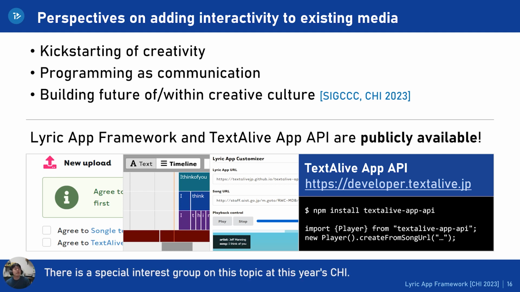There is a special interest group on this topic at this year's UIST. Also, a framework and an API are publicly available, so please try it and experience the world of lyric apps by yourself.